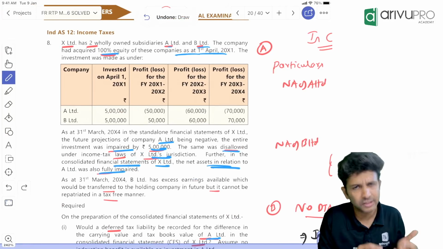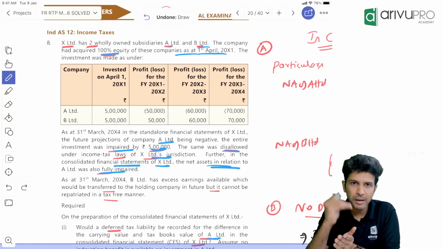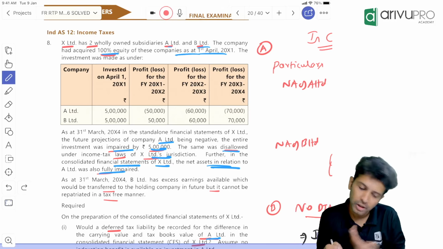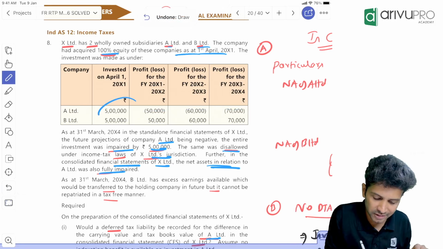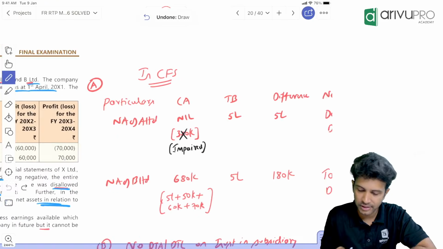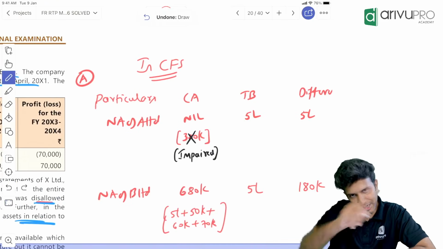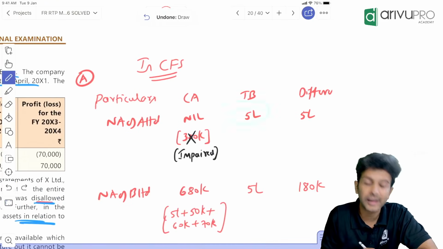Okay, this was saying it's not there. This impairment adjustment is not there in the tax base. As per the tax base, this is also not there. As per tax, the value is 5 lakh because you purchased the investment for 5 lakh. So as per the tax record, the tax base is 5 lakh.